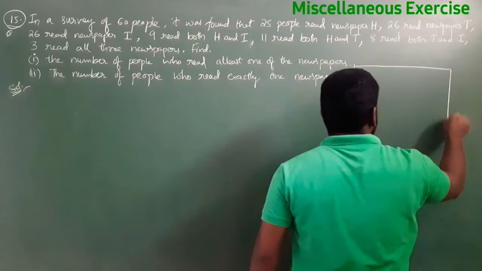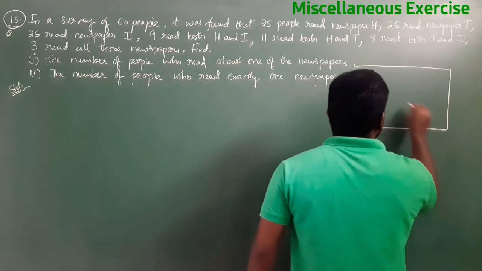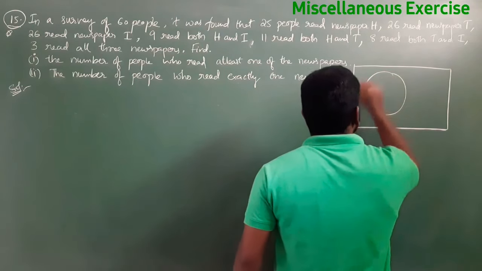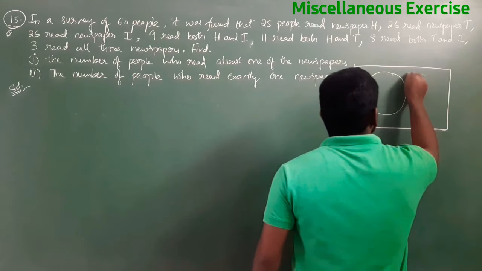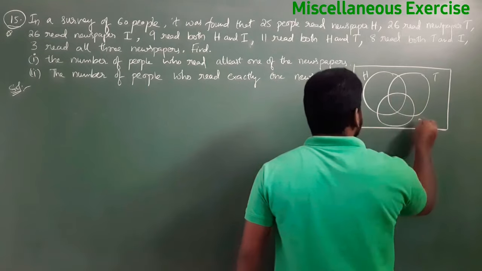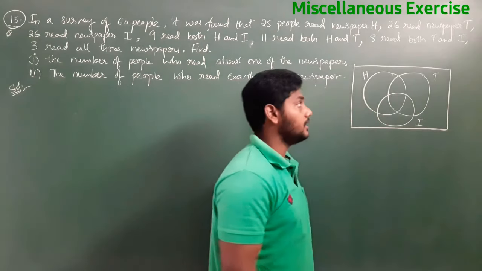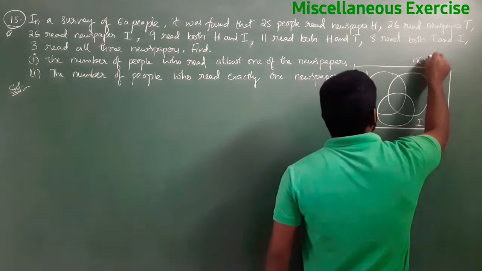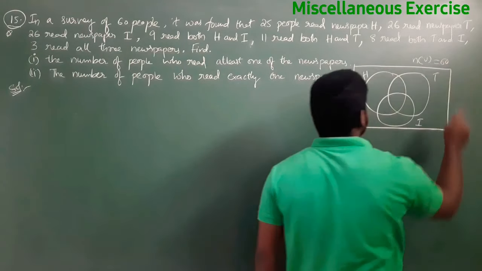You will draw the Venn diagram based on that, then you can understand easily. This is H, this is T, this is I. n(U) is also given, that is 60.